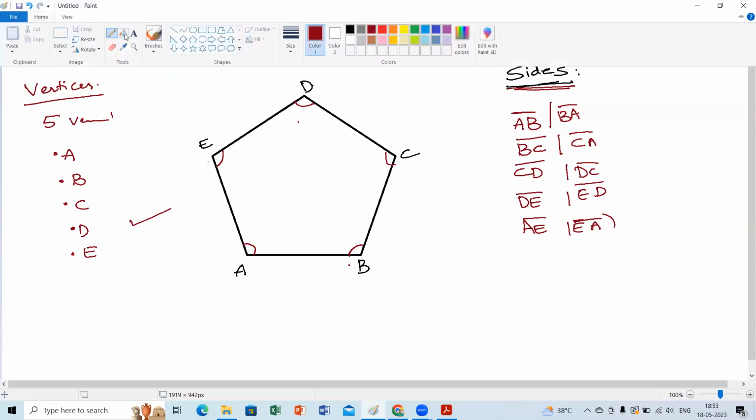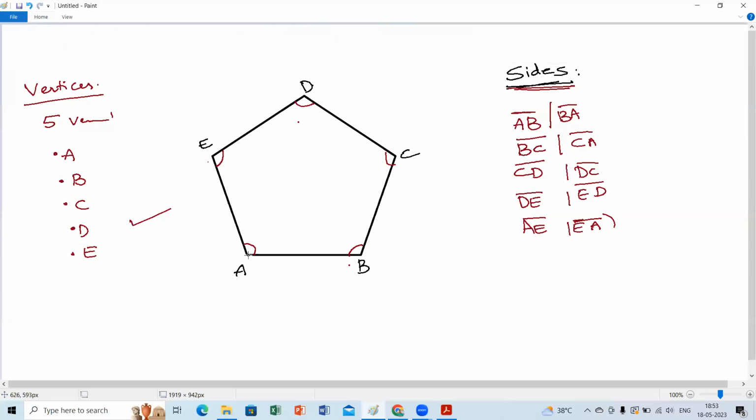Come on, children, if you connect non-adjacent vertices, those are called diagonals.